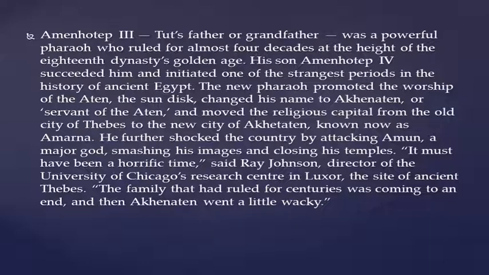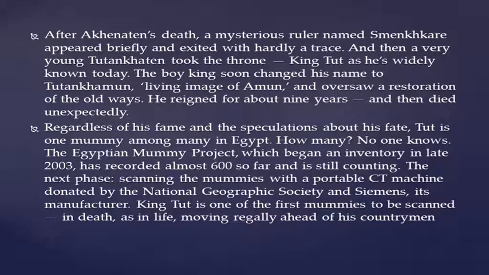He also said that it must have been a very bad time for the empire because the family who ruled for centuries came to an end at the ruling of Akhenaten. After Akhenaten's death, a mysterious ruler named Smenkhare appeared briefly and exited with hardly a trace. And then a very young Tutankhaten took the throne, King Tut as he is widely known today.